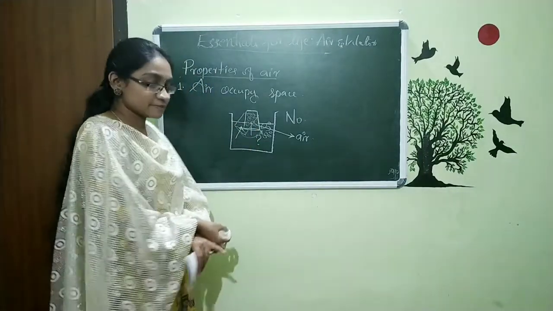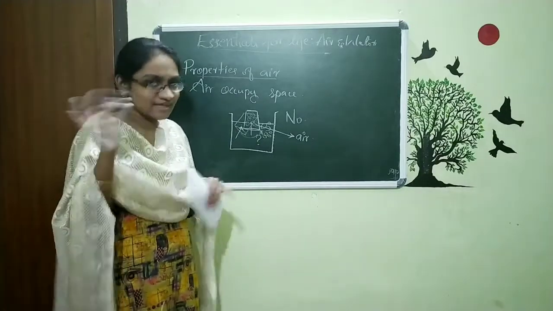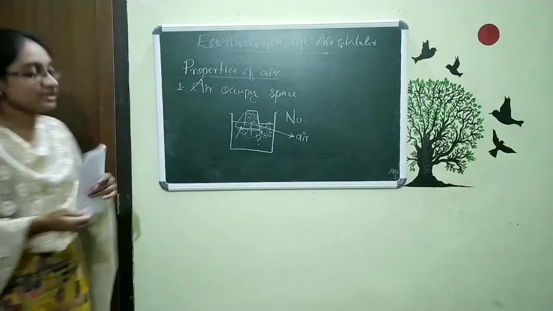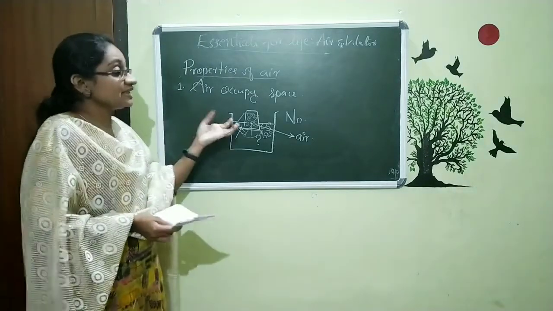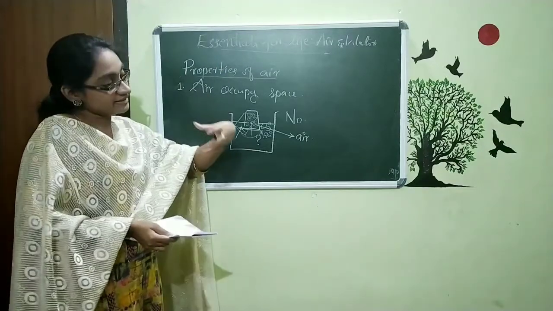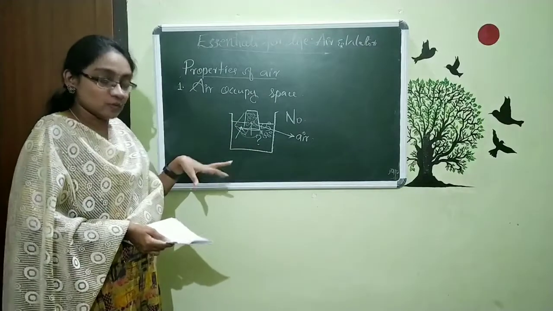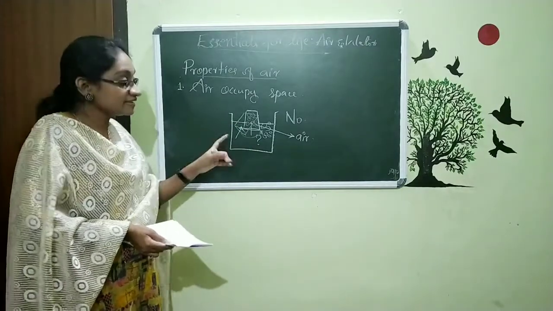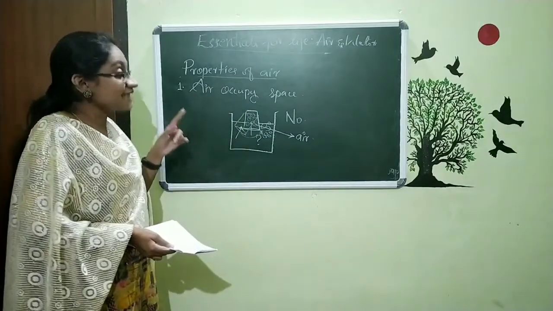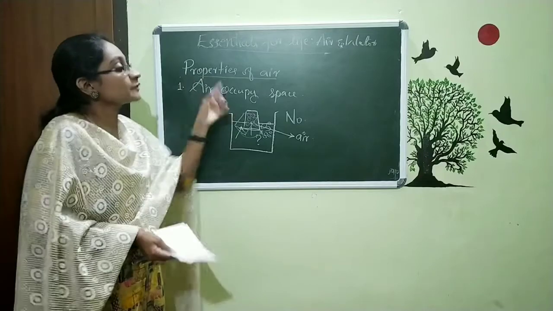Just try this experiment in your home and just identify what's happening there. That's the simple activity for you today. You just want to do it and practice that, and you can see within the glass there is air, and when we are tilting that, what happens? The air is getting escaped from the glass, and then the water can enter the glass. So within this activity or experiment, we can say that air occupies space.